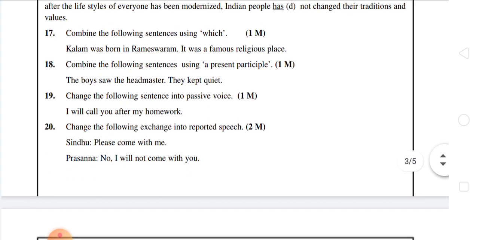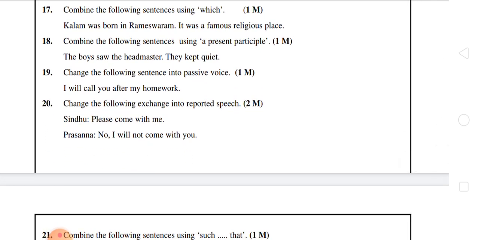Now the 17th question: combine the following sentences using which. It is a combination of sentences. In this 17th question he will give two sentences and ask us to combine them as a single sentence with the help of a relative pronoun. Already in this question paper he asked which in the 17th question. It carries 1 mark.